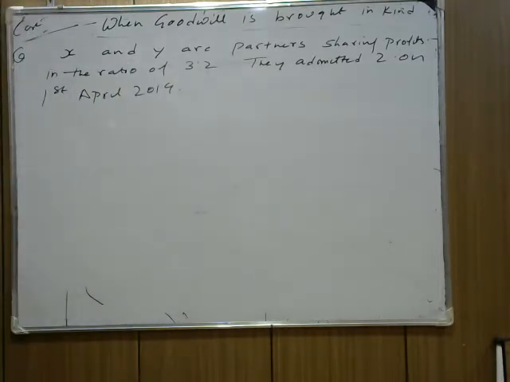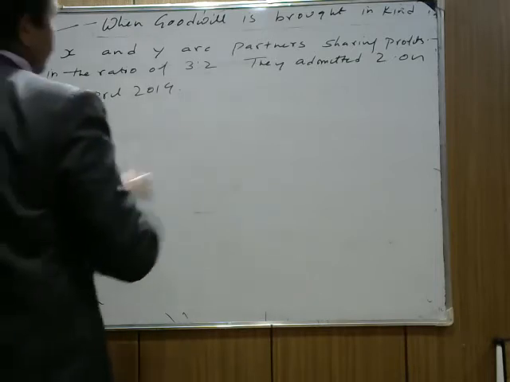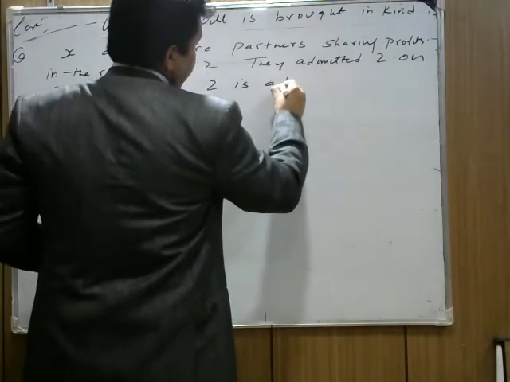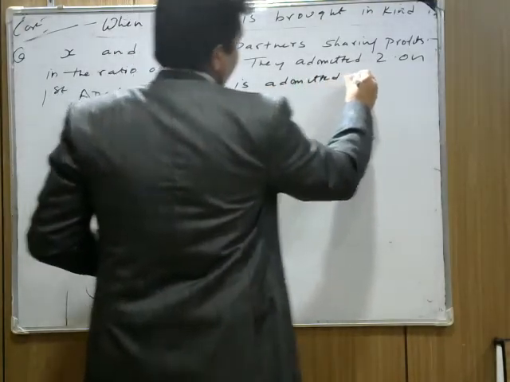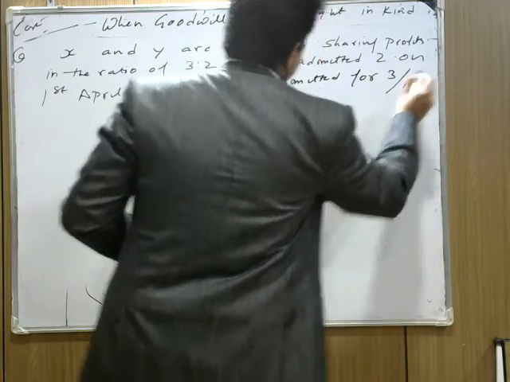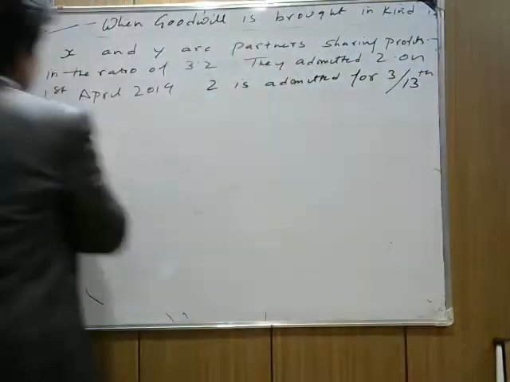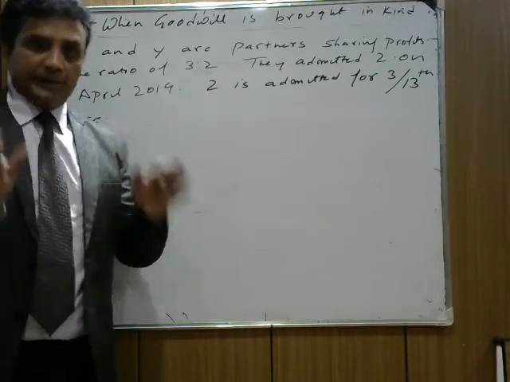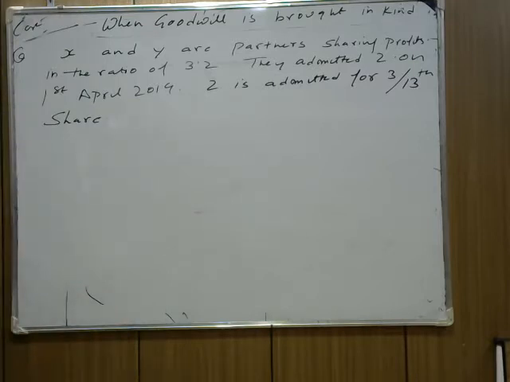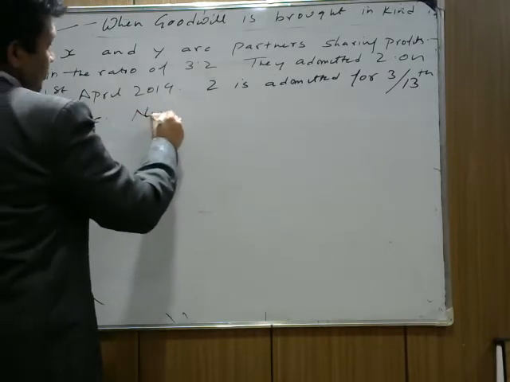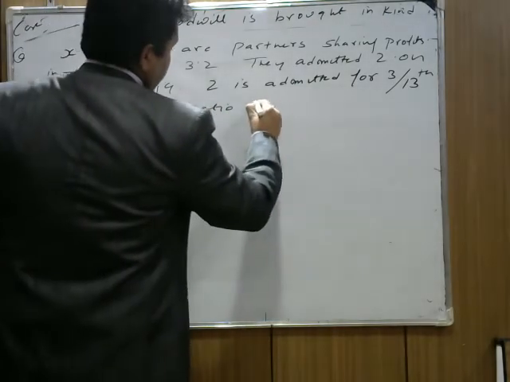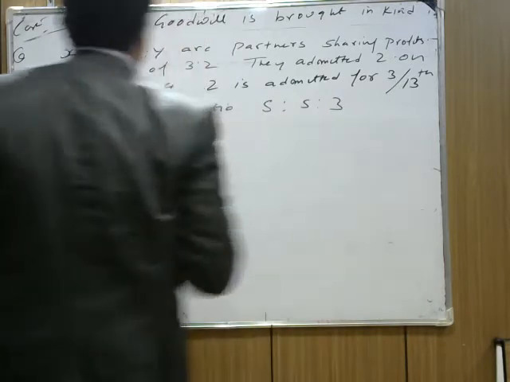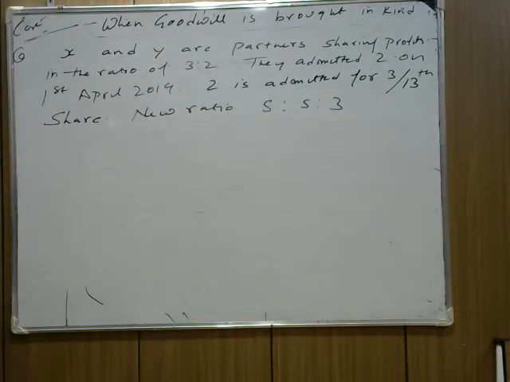Then they say that Jet is admitted for 3/13 share. Next, they say that the new ratio among X, Y and Z will be 5:5:3. I hope I'm clear. The next part says that Jet contributed the following assets